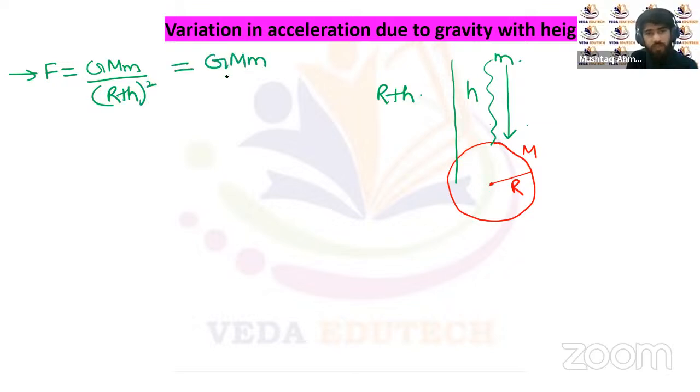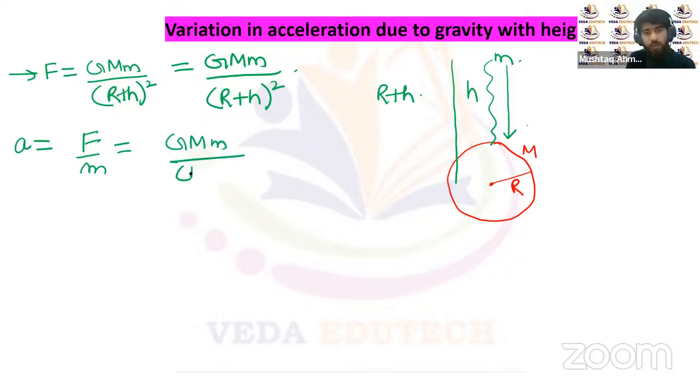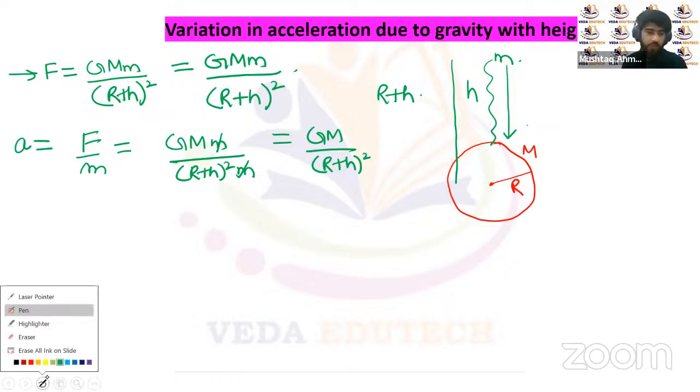That will be GMm upon (R plus h) whole square, right? So this is the net force. Therefore, the acceleration here will be equal to force upon mass, that is GMm upon (R plus h) whole square. So m and m will get cancelled, and we'll be left with GM upon (R plus h) whole square. You can see from this equation as well that as the distance increases, the acceleration due to gravity decreases. So it will be less than the value of g.